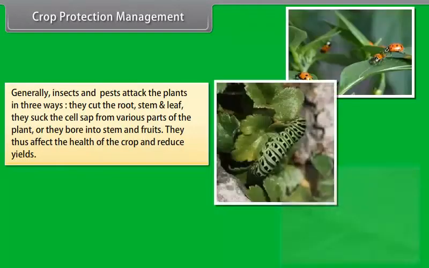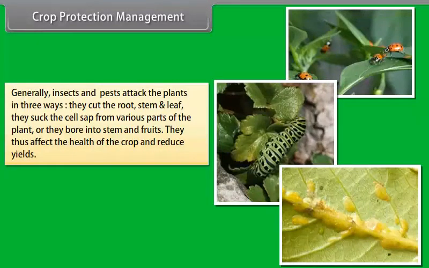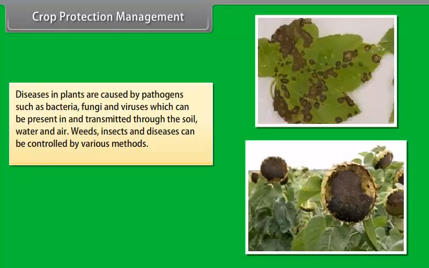Generally, insects and pests attack the plants in three ways. They cut the root, stem, and leaf. They suck the cell sap from various parts of the plant, or they bore into stem and fruit. They thus affect the health of the crop and reduce yields. Diseases in plants are caused by pathogens such as bacteria, fungi, and viruses, which can be present in and transmitted through the soil, water, and air.